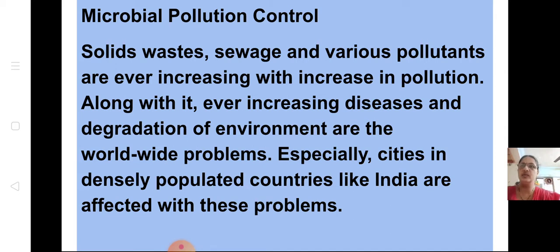What we are going to learn today is microbial pollution control. So we will see how for pollution control microbes are used. Solid waste, sewage and various pollutants are ever increasing with increase in pollution. You all know this. Along with it, ever increasing diseases and degradation of environment are worldwide problems. Due to this, there are a lot of diseases as well as environmental degradation.